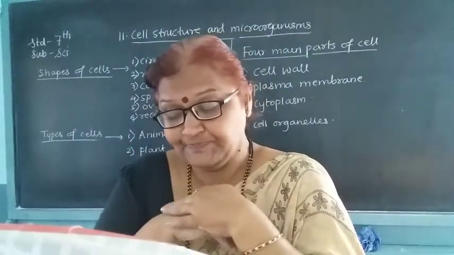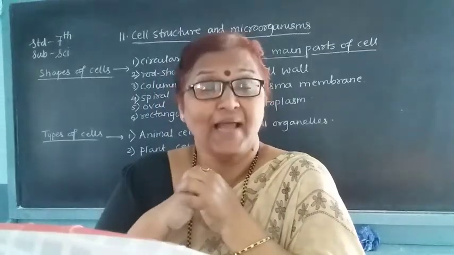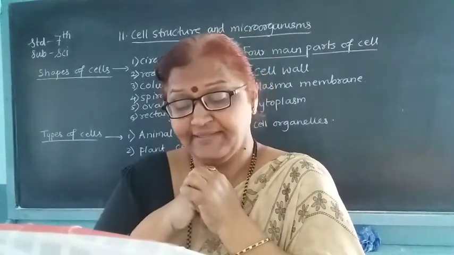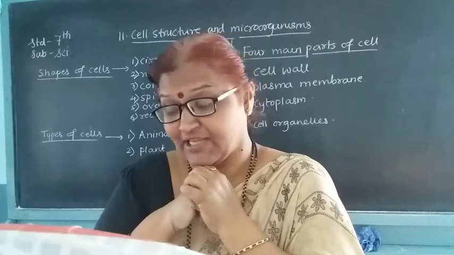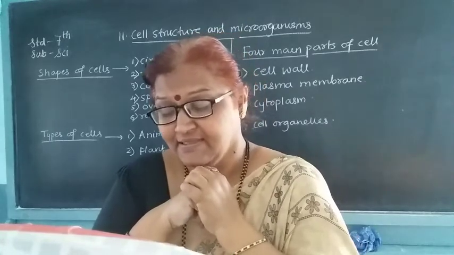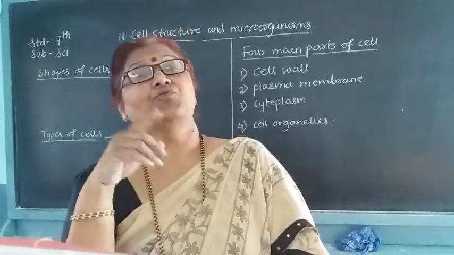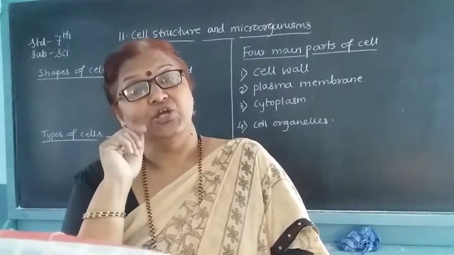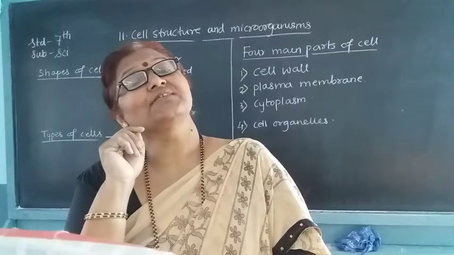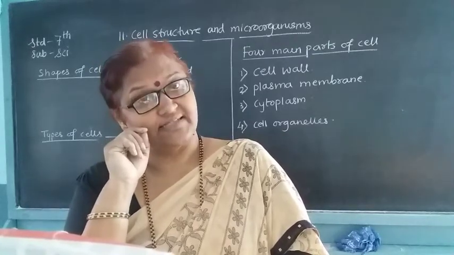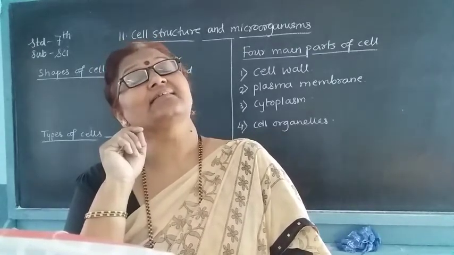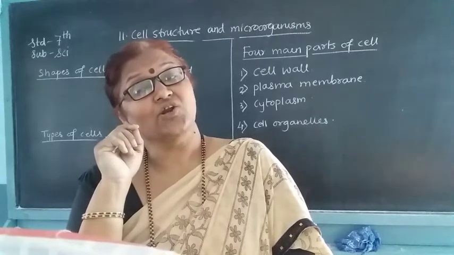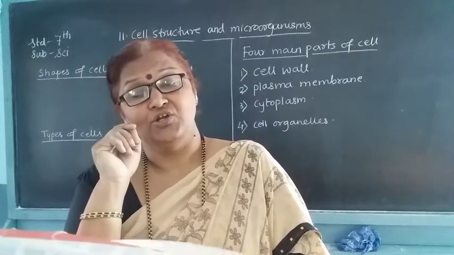But plant cells contain a single large vacuole. Then the cells are of two types again, eukaryotic cells and prokaryotic cells. Eukaryotic cells have a definite nucleus, and prokaryotic cells do not have a definite nucleus.